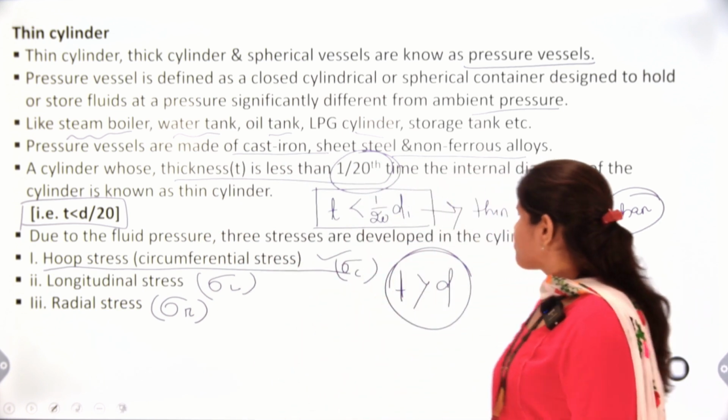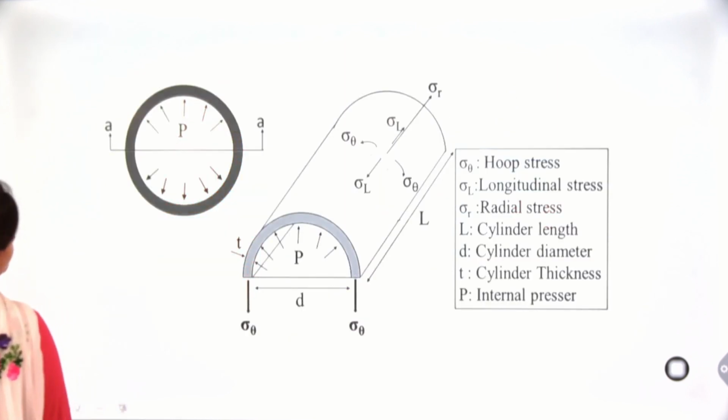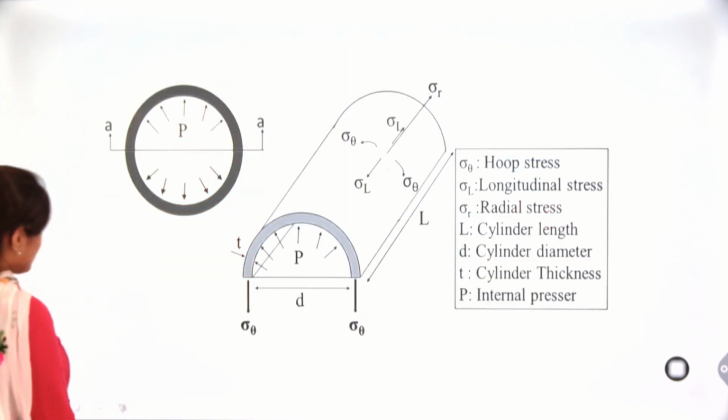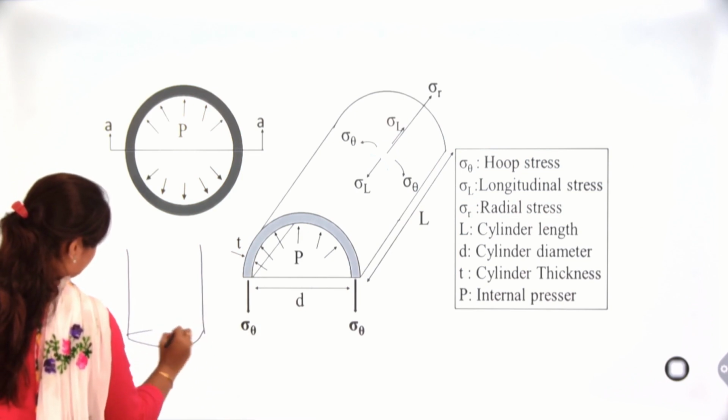In a diagram, we know our cylinder like this.